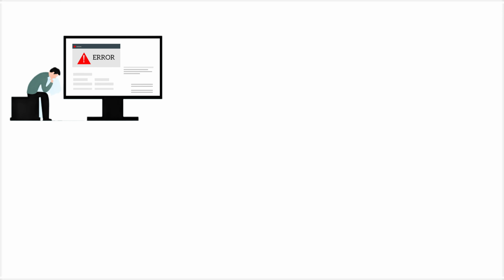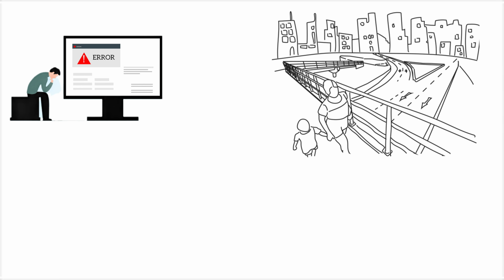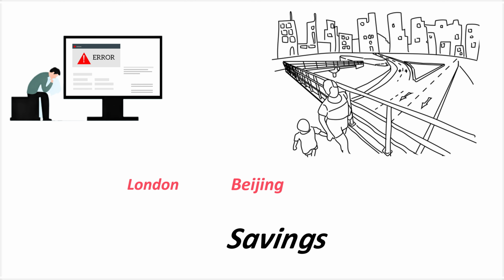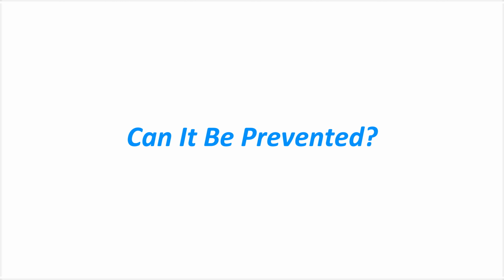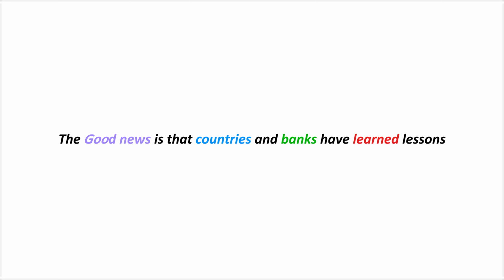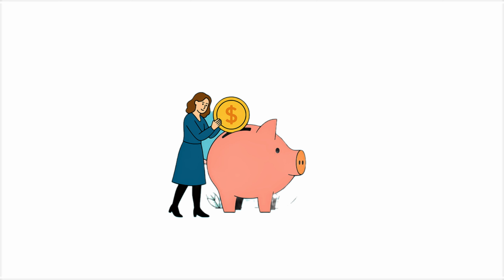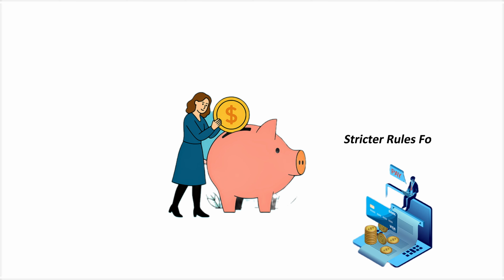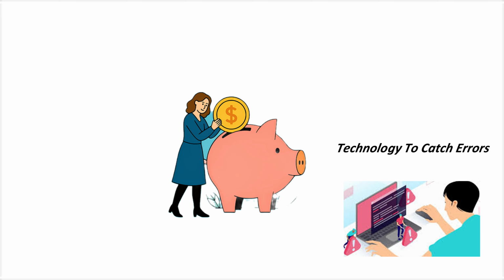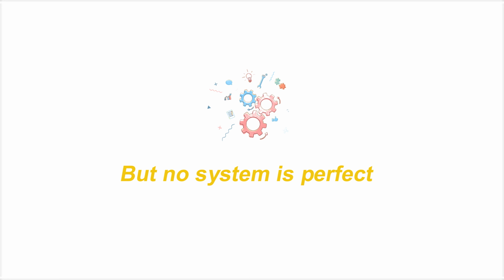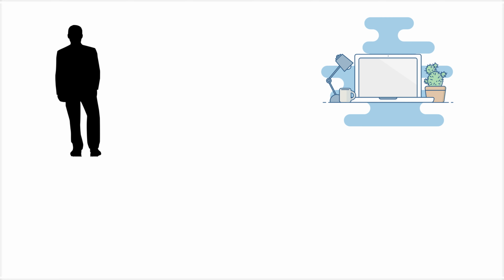That's why a mistake in one place, like Wall Street, London, or Beijing, can affect jobs, prices, and savings all over the world. Can it be prevented? The good news is that countries and banks have learned lessons. They build safety nets like emergency funds, stricter rules for banks, and better technology to catch errors. But no system is perfect. As long as humans and even computers make mistakes, there's always a risk.